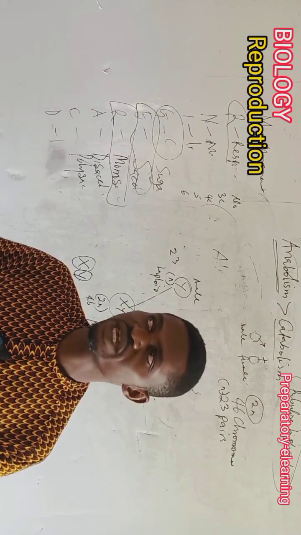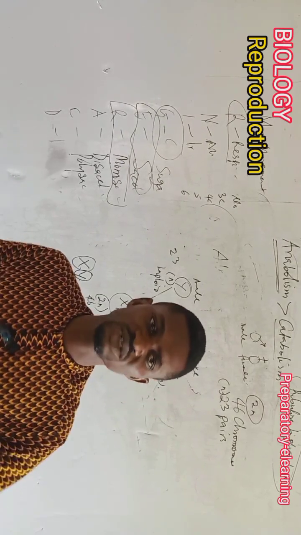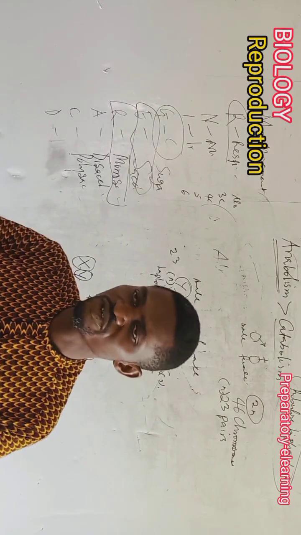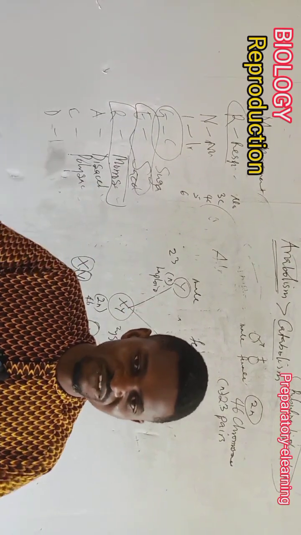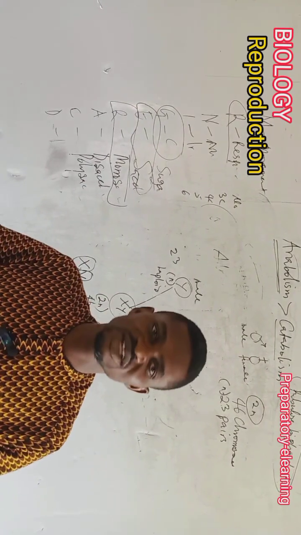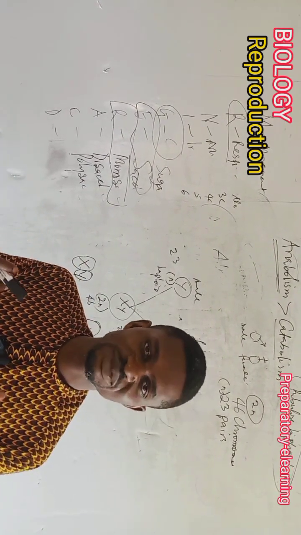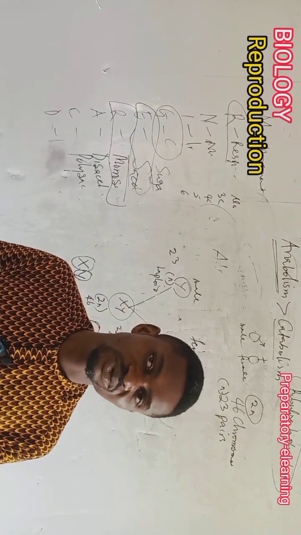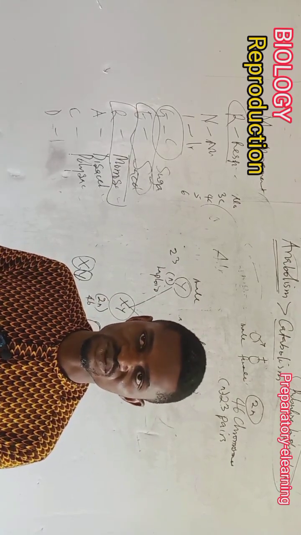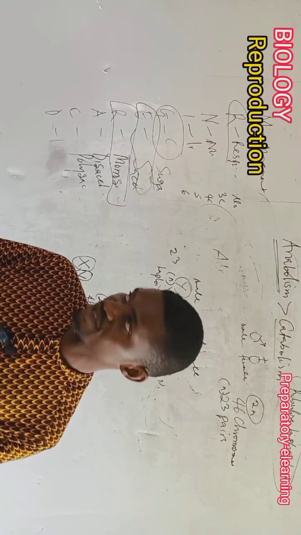Because we have some cases where the man will send the wife out of the house: you've been giving birth to female children all the while, why can't you give me a male child? And sometimes in the scientific world, you just look at them and, if possible, you have to call them and begin to explain things to them.